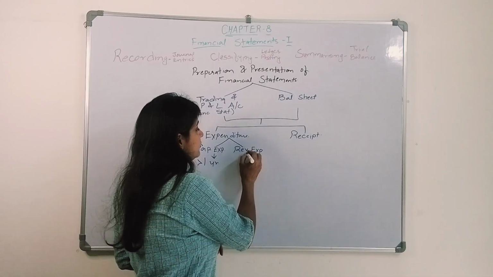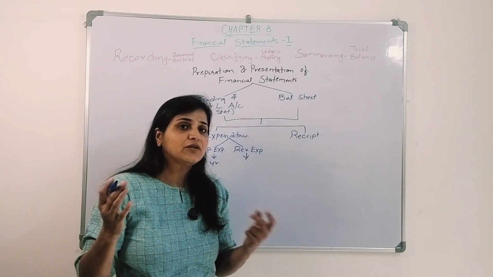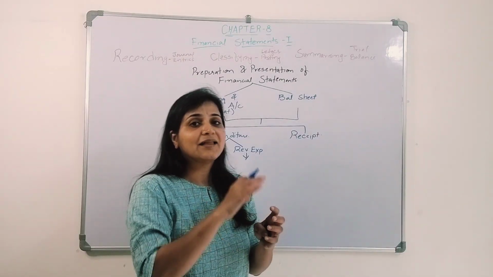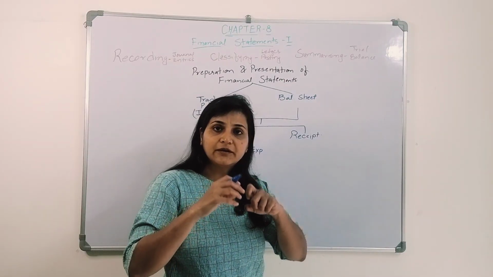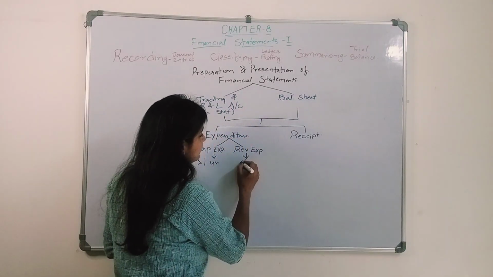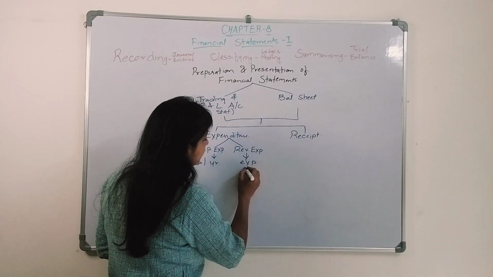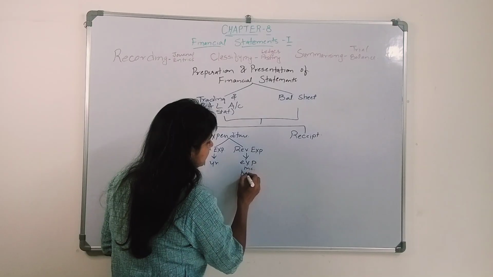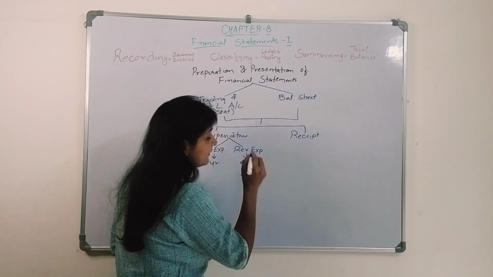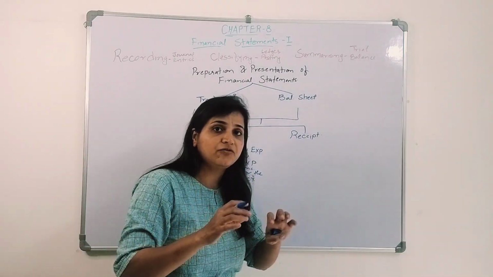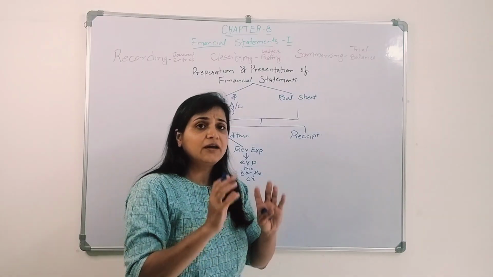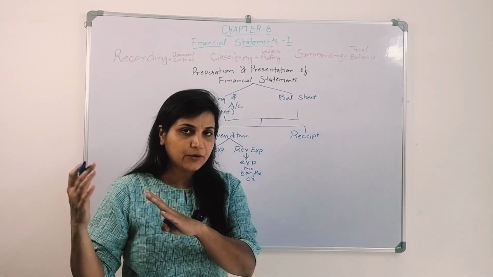Whereas revenue expenditure means you have incurred expenses and those expenses will give you revenue for 1 year only. So whatever expenses you have incurred for the current year are called revenue expenditure, whose benefit you will not get for more than 1 year, right?